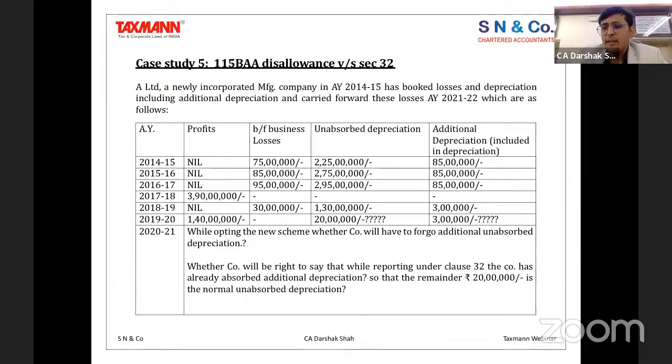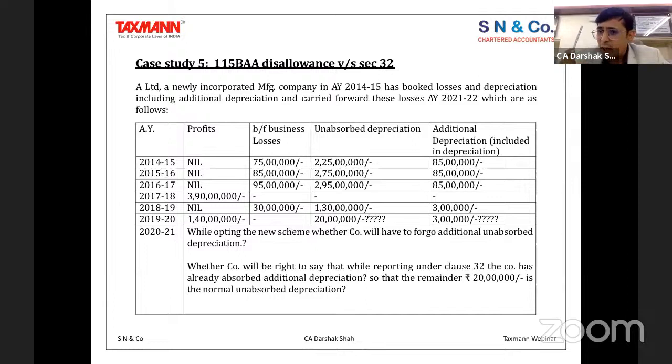Now the question is about the 20 rupees which is not allowed to be carried forward. Let's say out of the 100 rupees, you have already adjusted a certain amount, let's say 30 rupees. Now, when you have already adjusted that 30 rupees, and 20 rupees out of the 100 is additional depreciation.